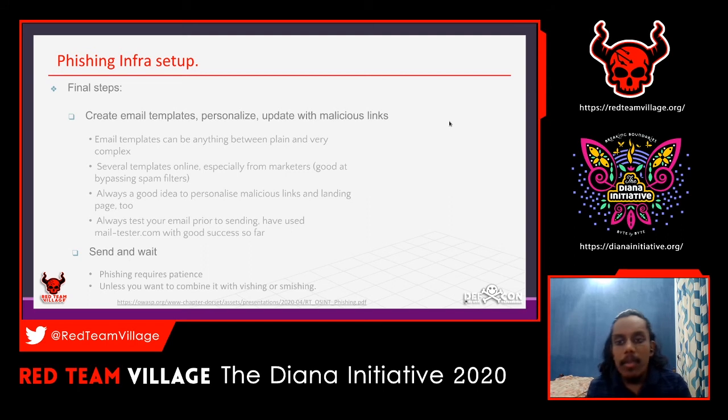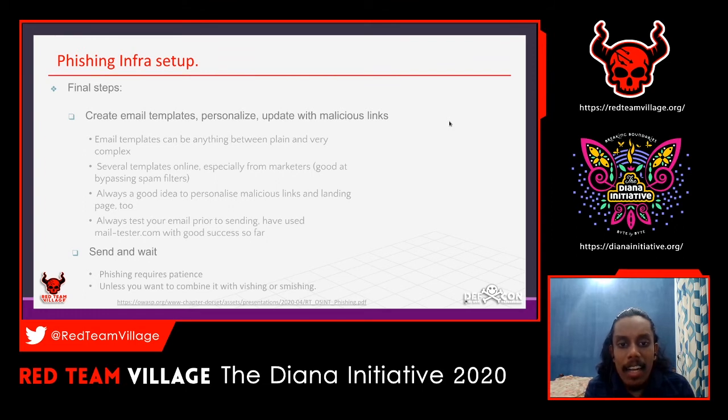There might be a 50-50 chance that the user will click on that particular phishing URL, or the attachment or something, so there will be less chance. So we need to be patient. The attacker needs to be patient. Phishing requires patience.